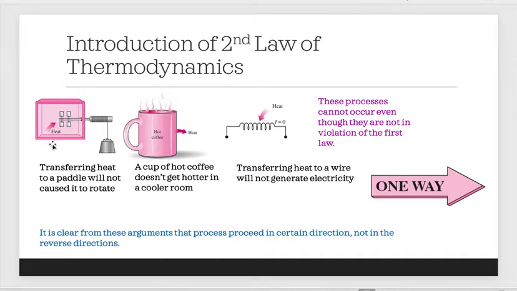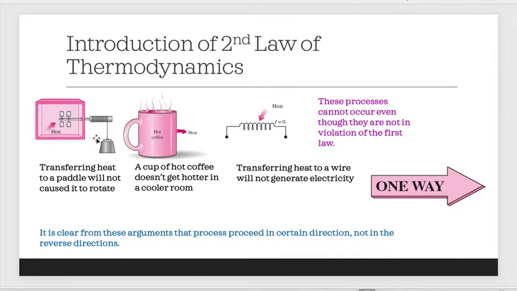And for the third example, the paddle wheel mechanism operates by the falling of a mass, and the paddle will rotate as the mass falls, and it stirs the fluid in this container. The potential energy of the mass decreases, but the internal energy of the fluid increases. What happens if we reverse the process? Raising the mass by transferring heat from the fluid to the paddle doesn't occur, but it still obeys the first law of thermodynamics.